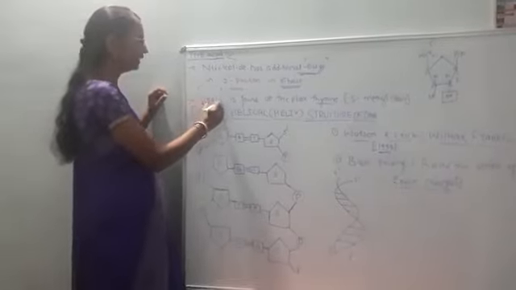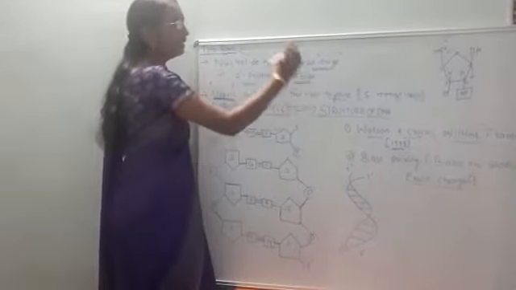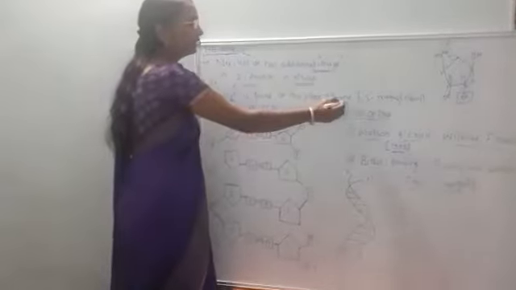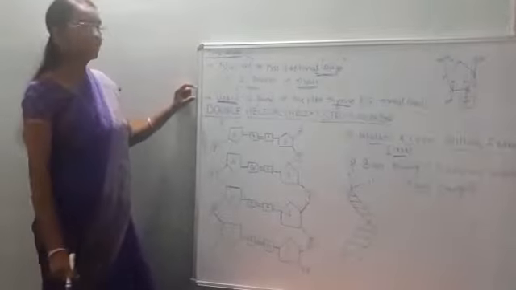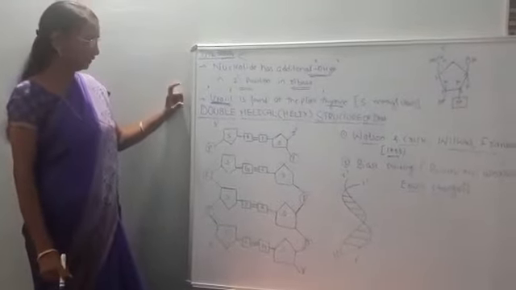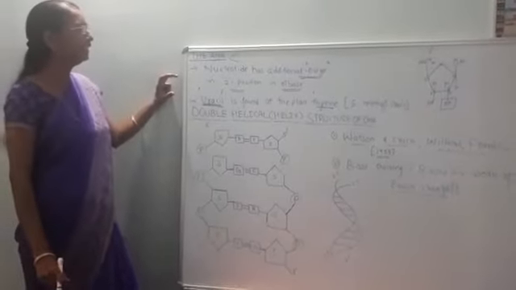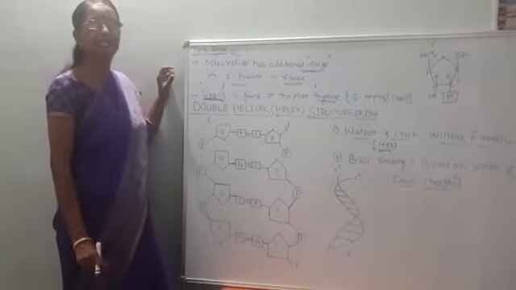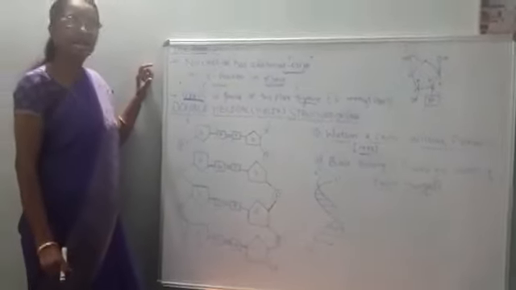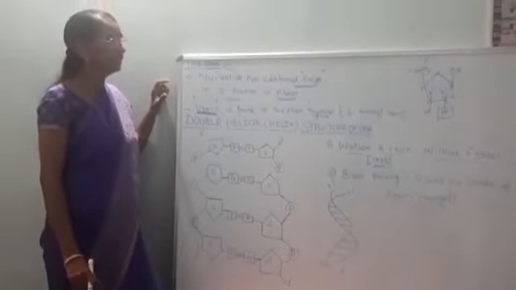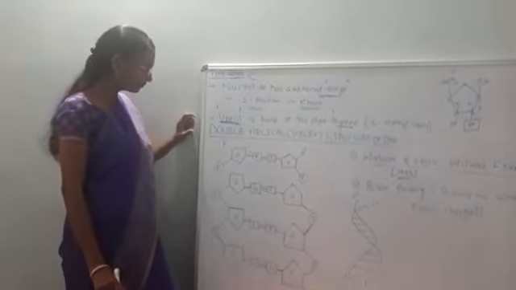And uracil is the nitrogen base present in RNA instead of thymine. Thymine is found only in DNA, but in case of RNA, uracil is present. So this is brief information about RNA. The detailed information about RNA, types of RNA, functions, structure, each and every aspect we are going to discuss in the forthcoming classes.